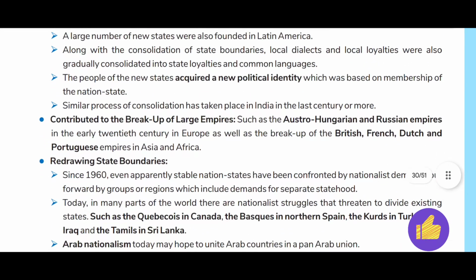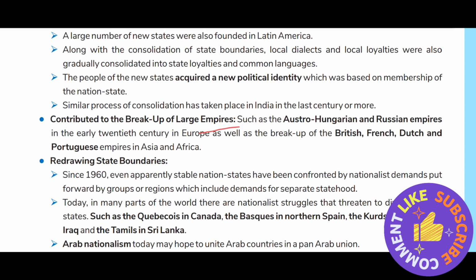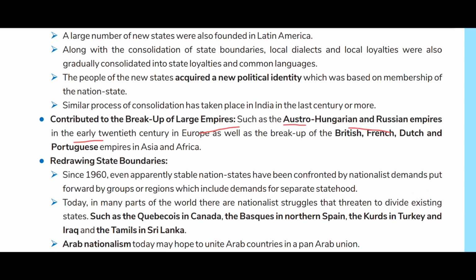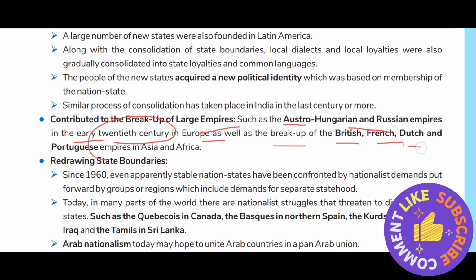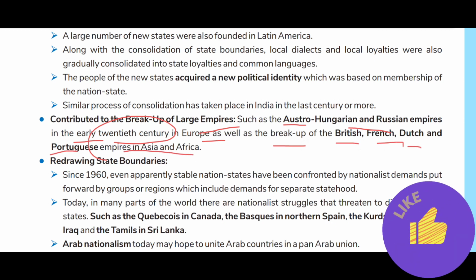So what contributed to the breakup of large empires? Such as the Austro-Hungarian and Russian empires in the early 20th century in Europe, as well as the breakup of the British, French, Dutch and Portuguese empires in Asia and Africa.